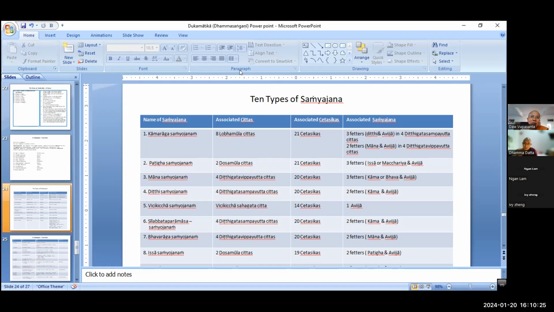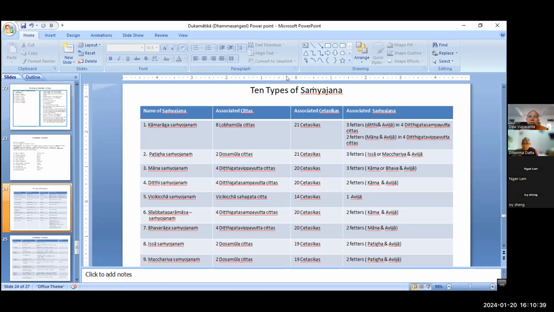Yoga has four kinds, and ogha has four kinds. But here samyojana is given a different name. When we read about samyojana, we understand that all samyojana means 10 kinds of samyojana represented by the 8 akusala cetasikas. When we read the Sabbasava Sutta, the Buddha mentioned asava, so we know asava means four kinds of asava.